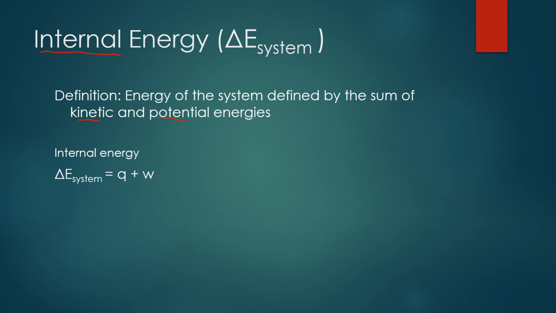When we're calculating the internal energy of a system, we use the equation shown here. So delta E of the system is equal to Q plus W. So what do those variables stand for, Q and W? Well, Q is the heat energy going into the system. We often refer to it as thermal energy. And the W is going to stand for work.